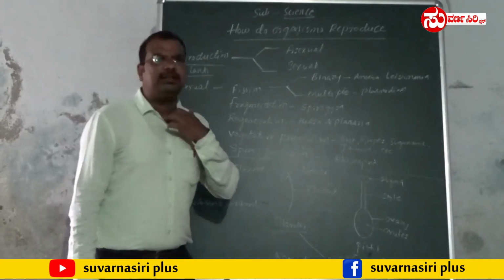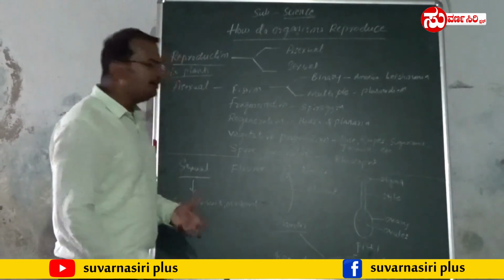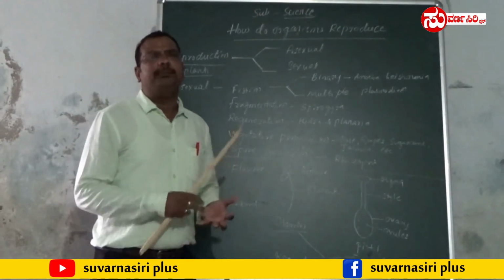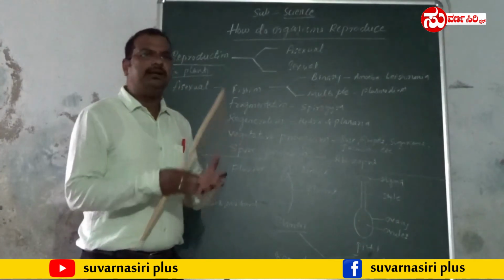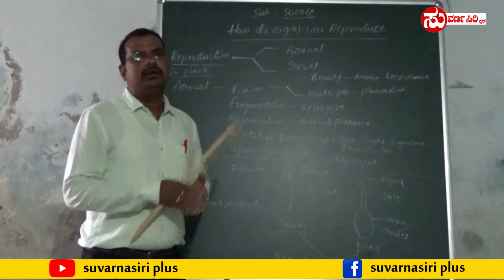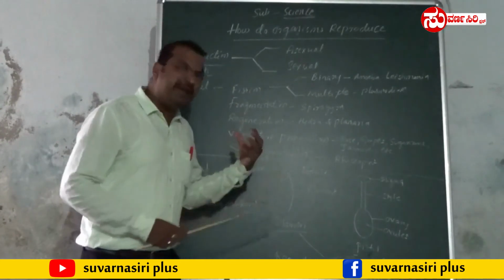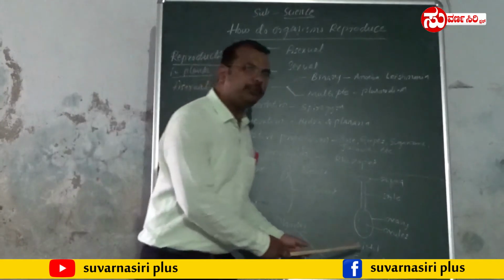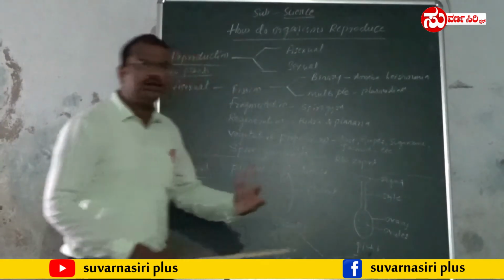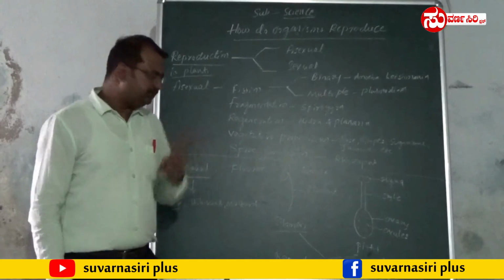You already know the parts of the flower. The parts of the flower are petals, which are colored, and sepals, and the male reproductive part called stamen, and the female reproductive part called pistil. These are all the parts of the flower.